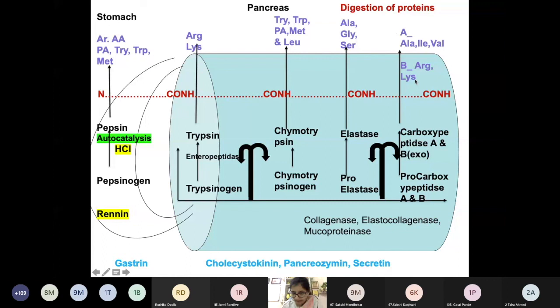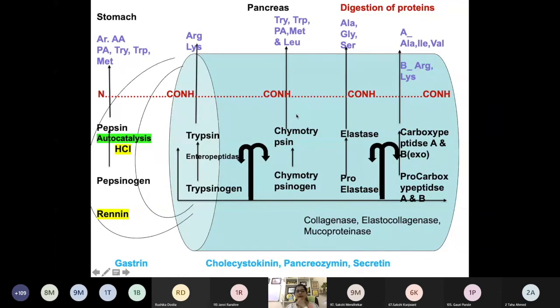You will have to put in some effort here to keep the specificity in mind. You can see that trypsin and carboxypeptidase B have the same specificity, and pepsin and chymotrypsin are the same, just add one leucine to chymotrypsin. So like that you have to find your own ways to remember the specificity.